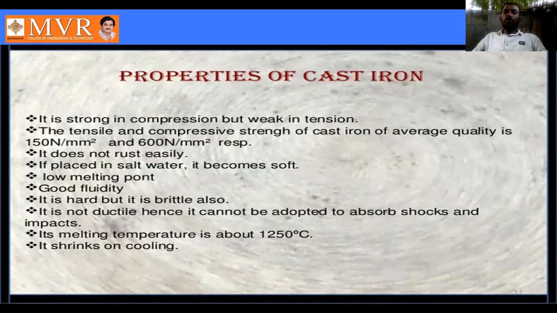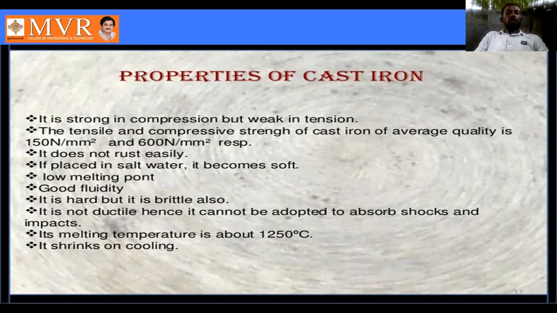Now the properties of cast iron. What are the properties of cast iron? First point, it is strong in compression but weak in tension. Second point, the tensile and compressive strength of cast iron are of average quality, not very low, average quality. The average is 150 Newton per mm square and 600 Newton per mm square respectively.